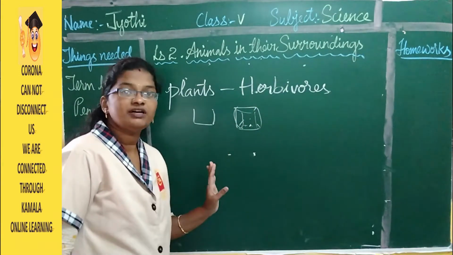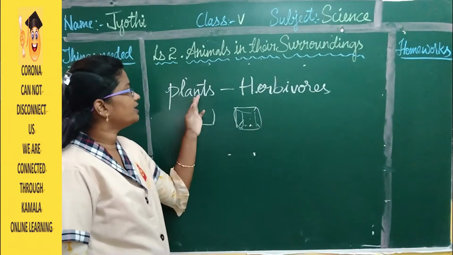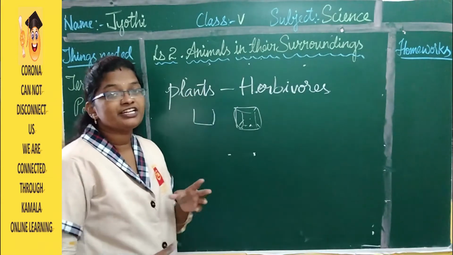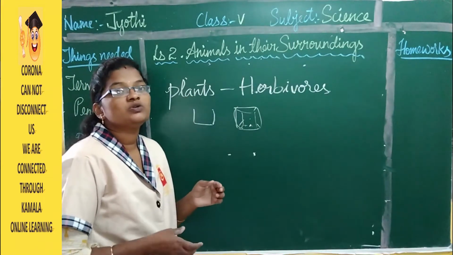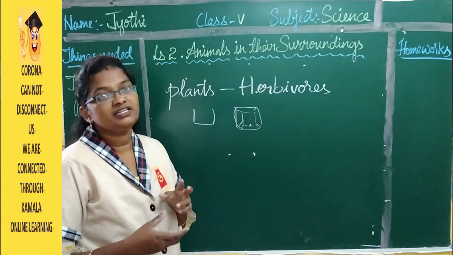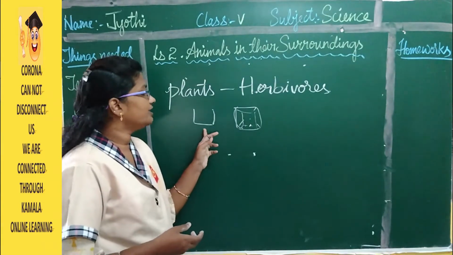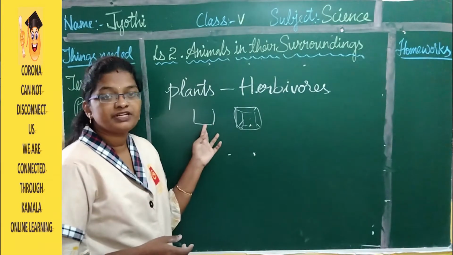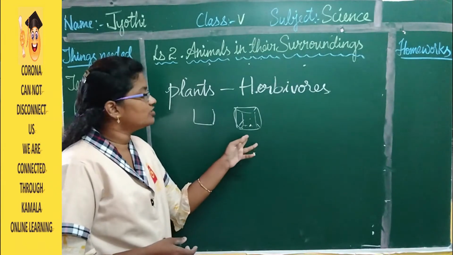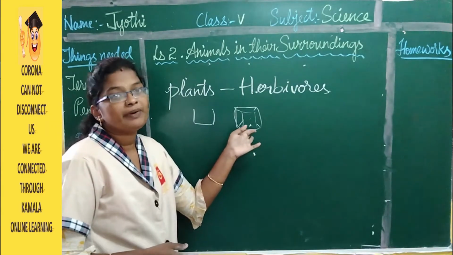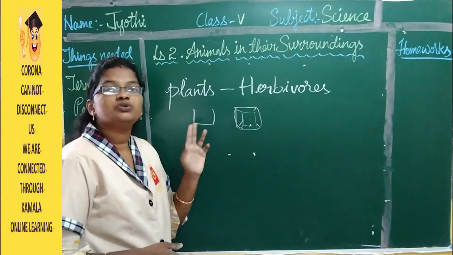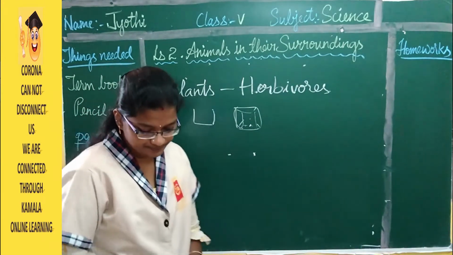So this is about the herbivores. Herbivores, they eat plants. Their feet are very strong to walk on uneven surfaces, and they have very sharp teeth in the front and very strong teeth at the back side. They are very broad to chew the food.